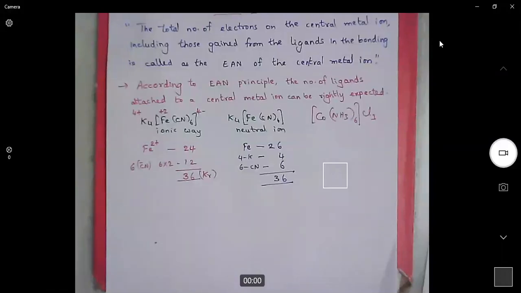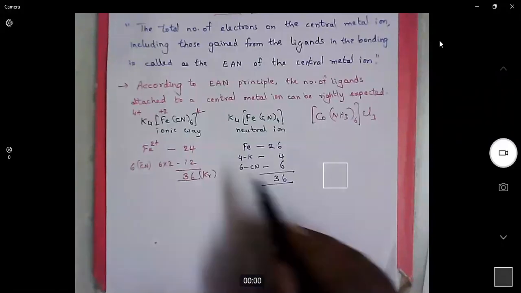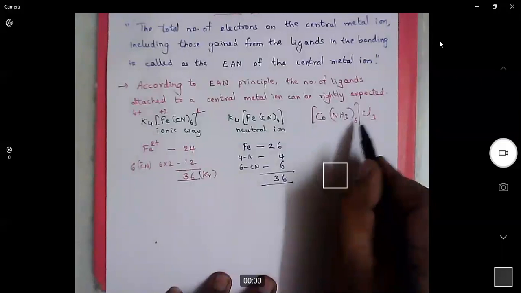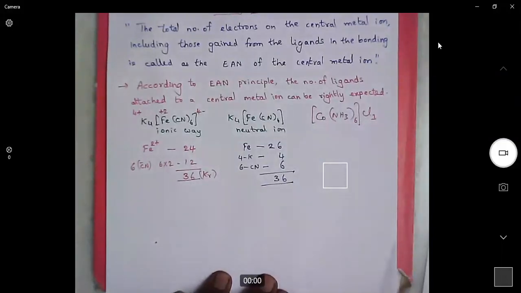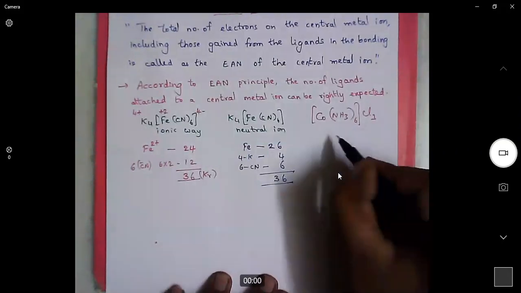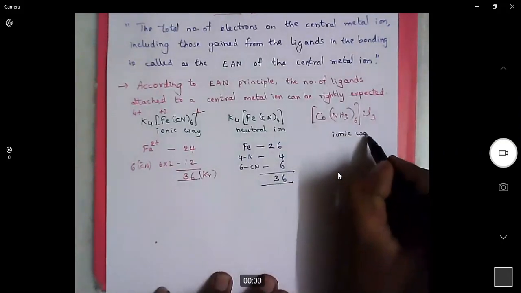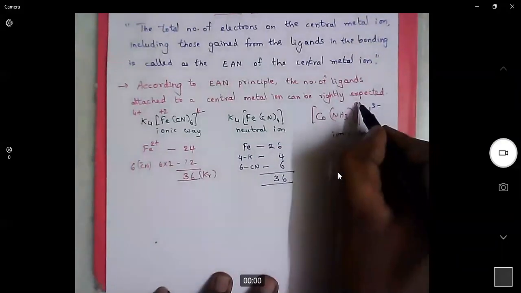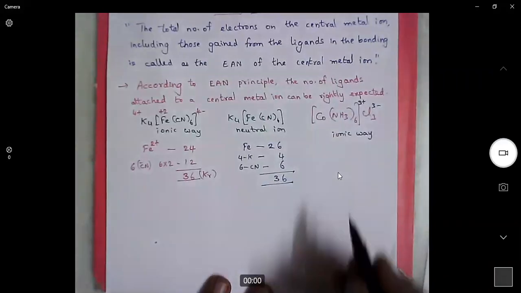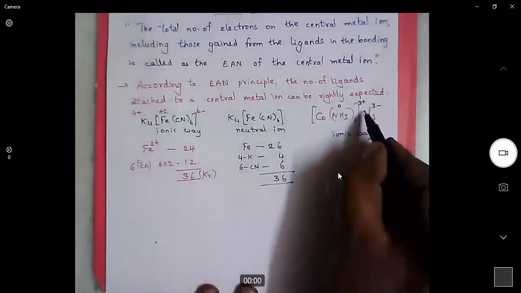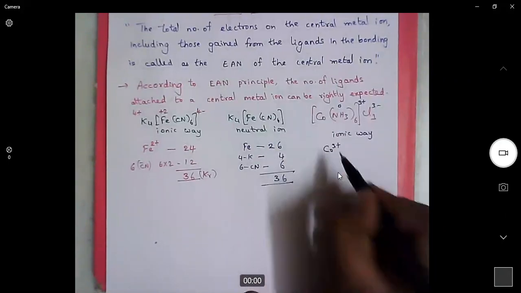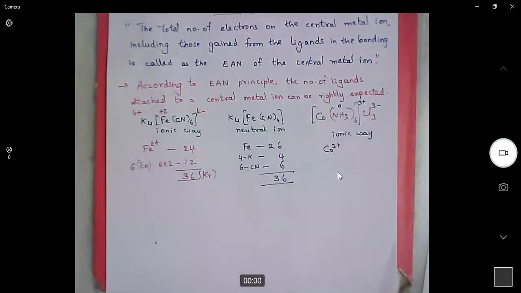In order to calculate the effective atomic number, there are two ways. One is the ionic way, another is the neutral way. In the ionic way, we only consider the coordination sphere. Outside the coordination sphere, we don't consider. Here there are 3 chlorines outside the coordination sphere, which will have 3 minus. That means the coordination sphere will have 3 plus. The ammonia ligand's charge is 0. That means this 3 plus is coming from the metal. So cobalt is in the plus 3 oxidation state.